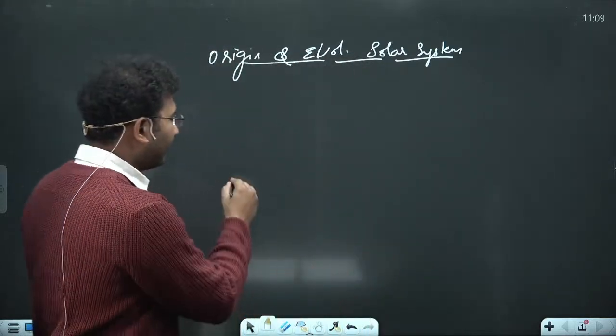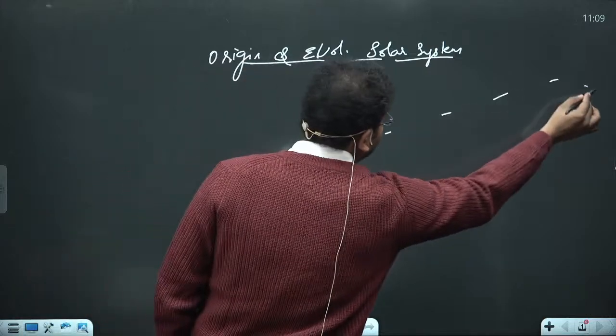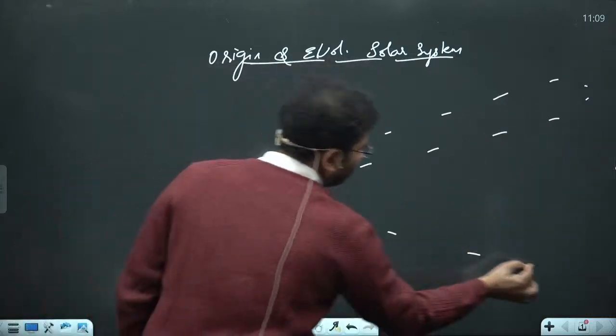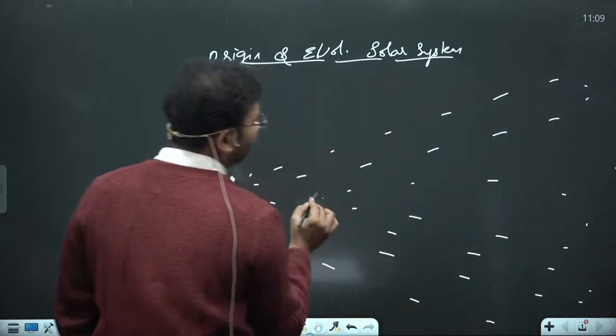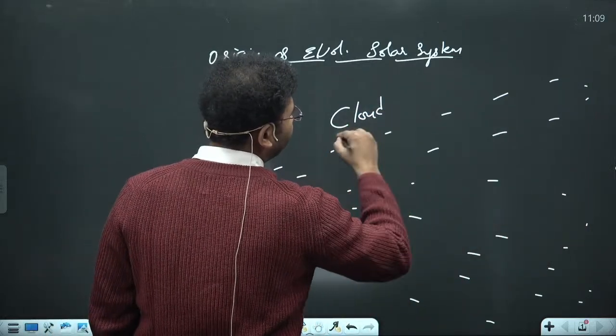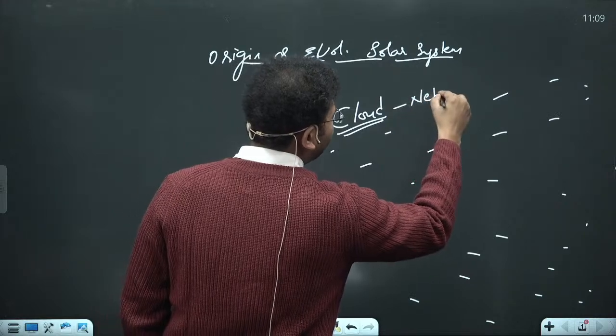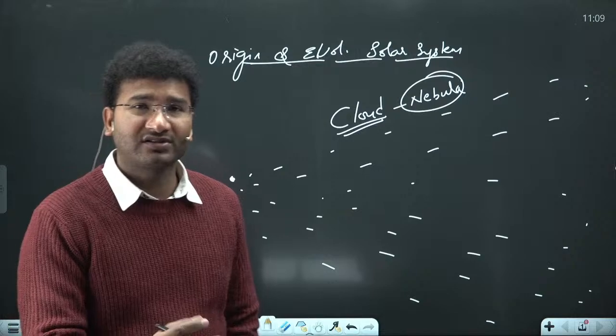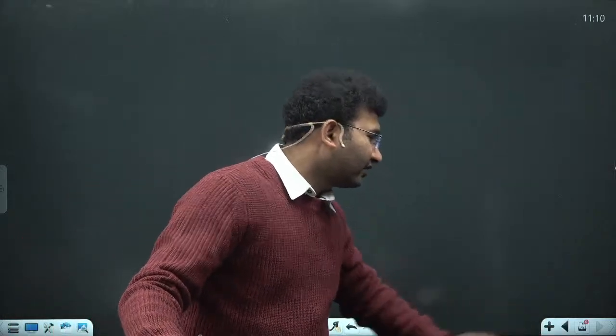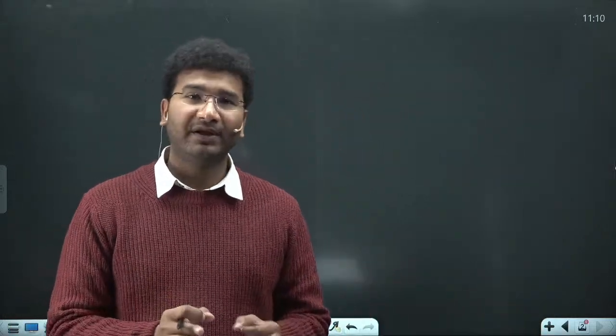Because of that Big Bang, many particles started to move out, and it was a cloud, and this cloud was named nebula, and there were some processes going on. Yesterday I told you the few processes involved in the Big Bang theory.